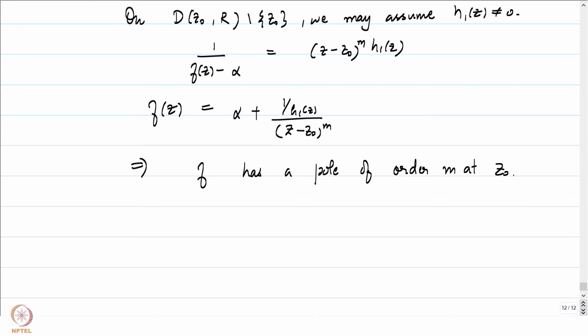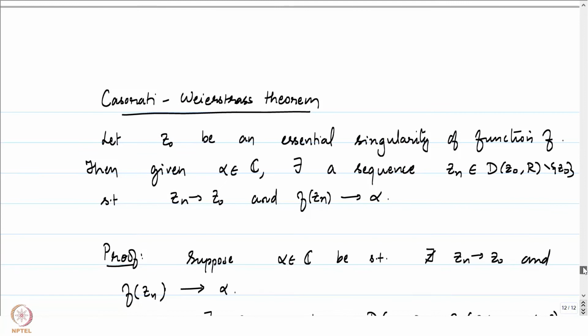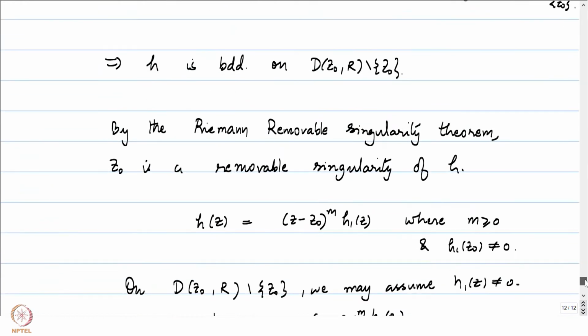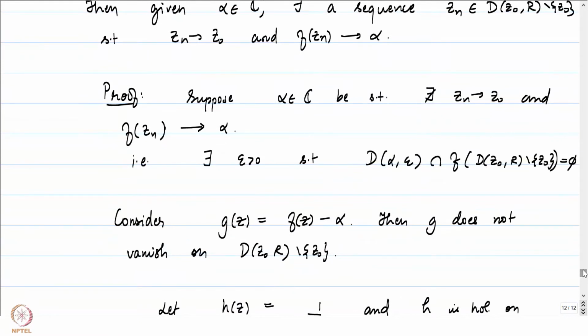But that's a contradiction because we started off with z0 being an essential singularity. That's the very hypothesis, right? z0 is an essential singularity of the function f. In particular, it's neither a removable singularity nor a pole. The fact that we have concluded that it is a pole tells us that there is something wrong with the assumption. And so our assumption has to be wrong.